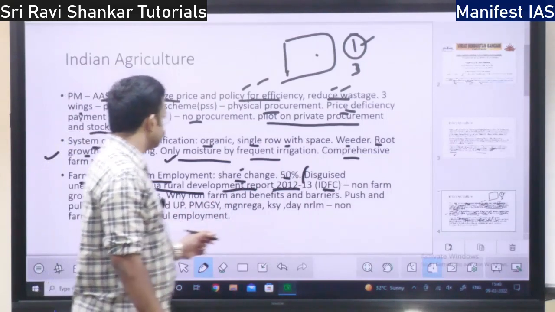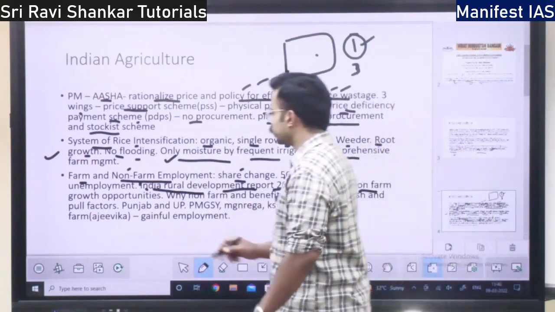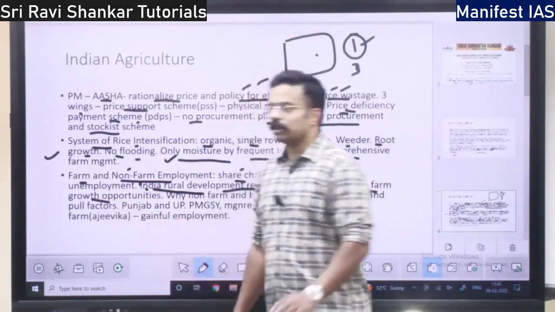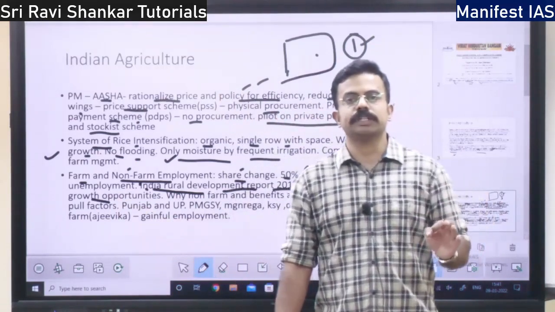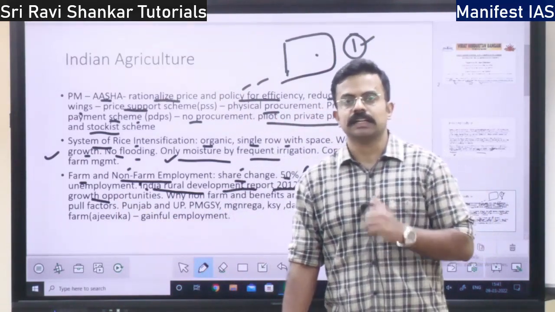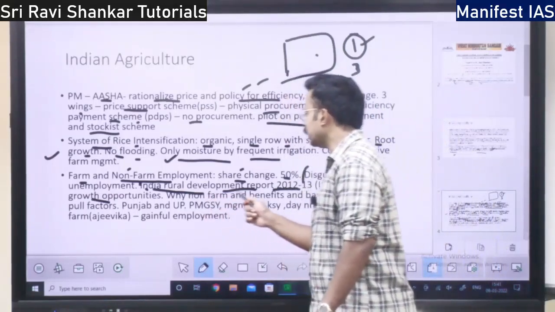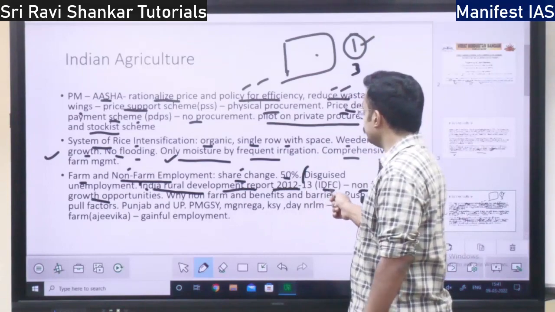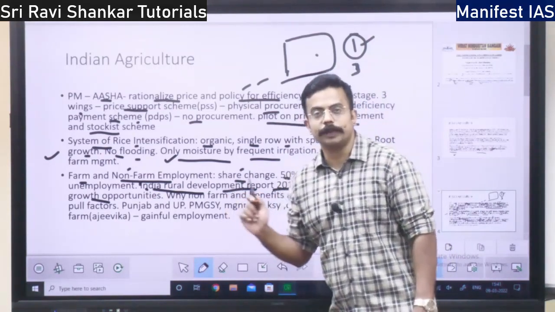So it says that non-farm growth opportunities should be there. That is, not only in the farm sector, there should be growth opportunities outside the farm sector. That is being said by the Indian Rural Development Report 2012-13 published by IDFC. Non-farm growth opportunities should be there.